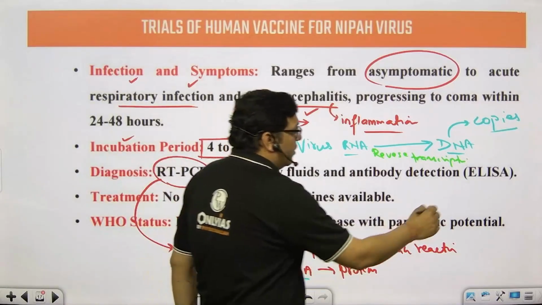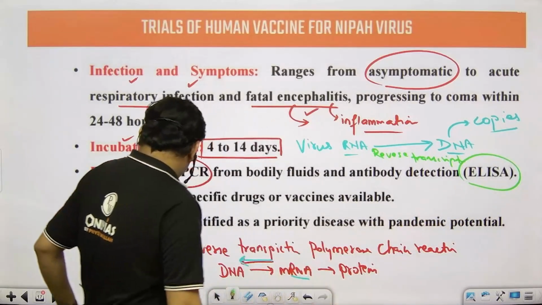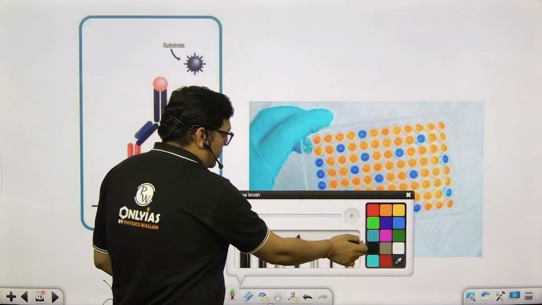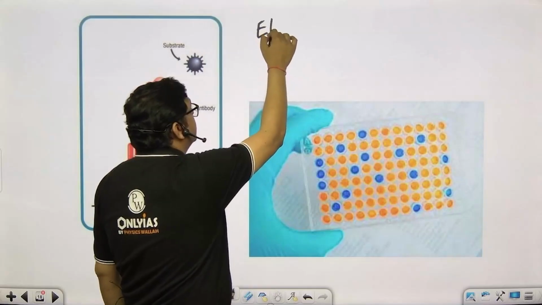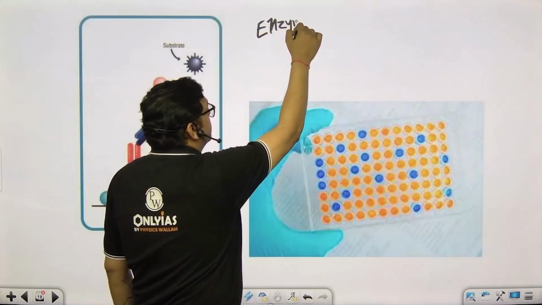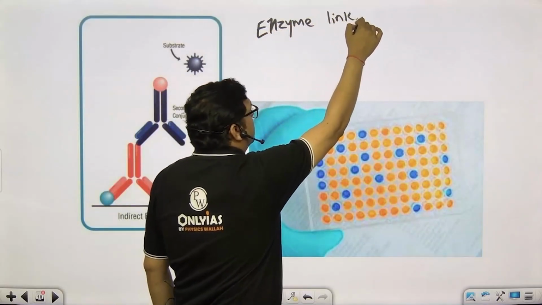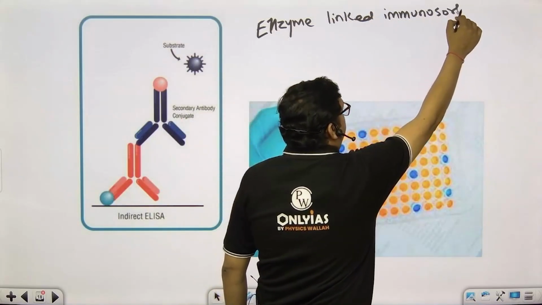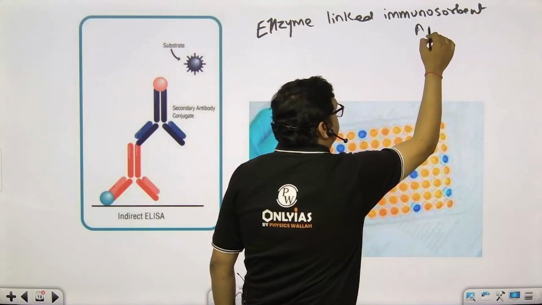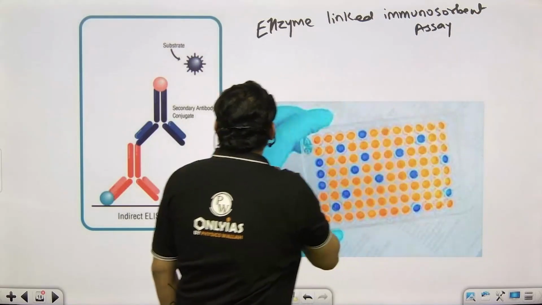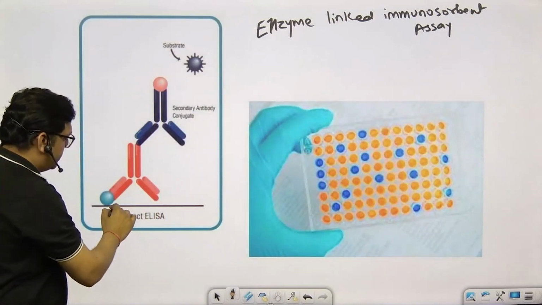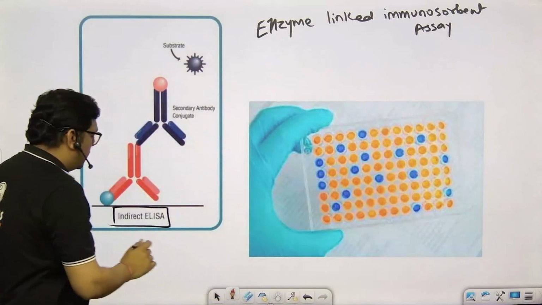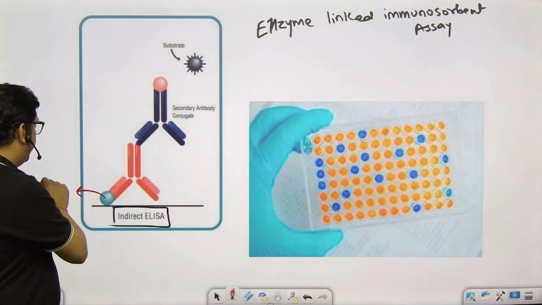There is also a way of using the ELISA technique. So let me discuss with you what is ELISA. ELISA stands for enzyme linked immunosorbent assay. It can be of different types, but one such type is called indirect ELISA. In this, basically what we are trying to do, there is a specific antigen.